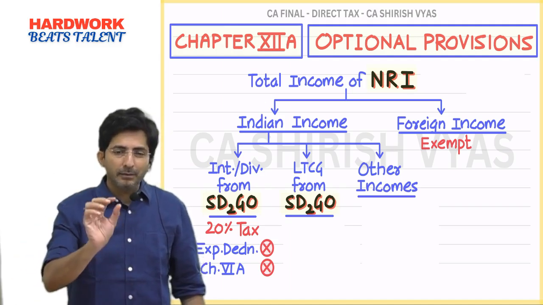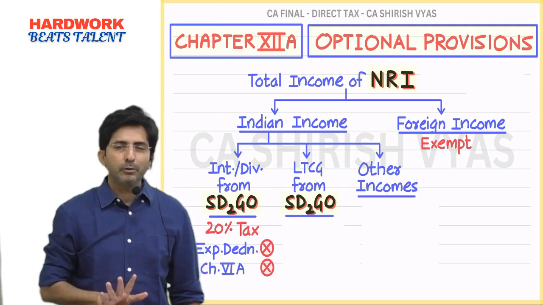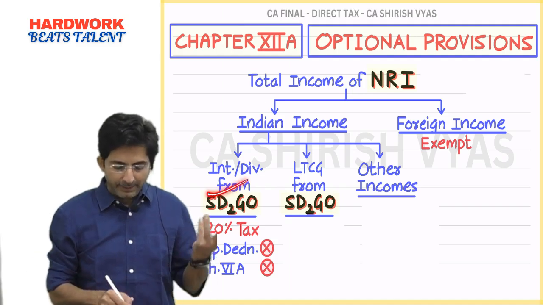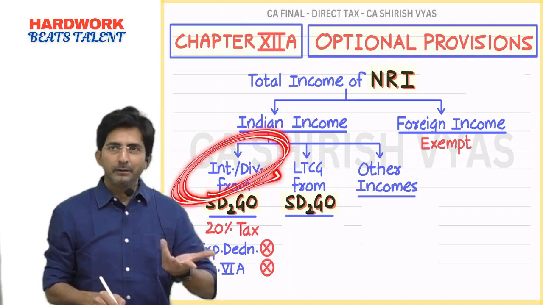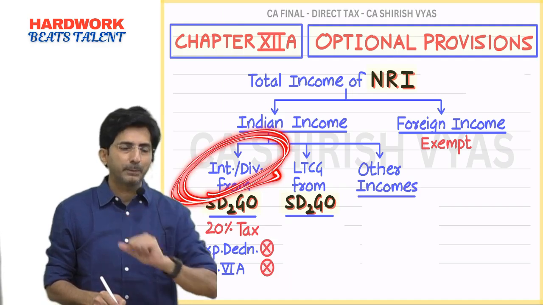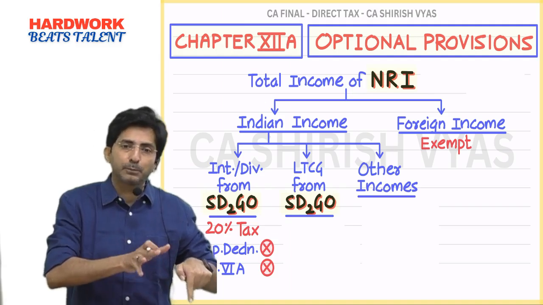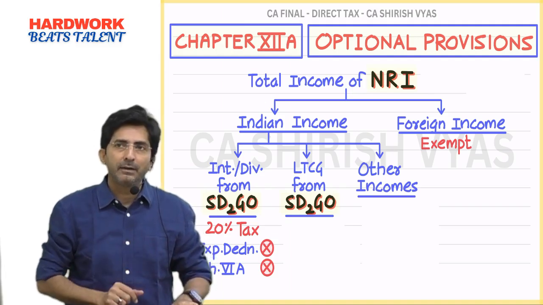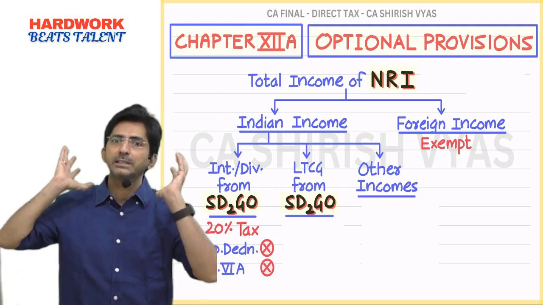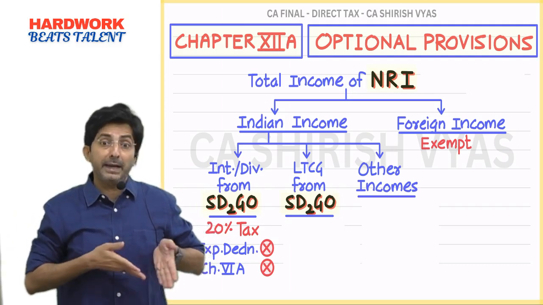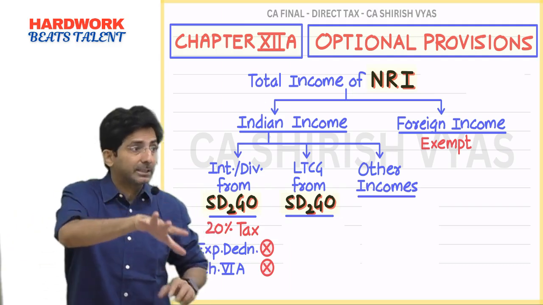So this is a little negative point, but this will not affect him, because generally in a person having interest and dividend income, you will rarely find some connected expense. I gave one example, which is the only example possible: to earn interest and dividend income, you have taken borrowings, and on borrowings you have to pay interest. That can be your expenditure.